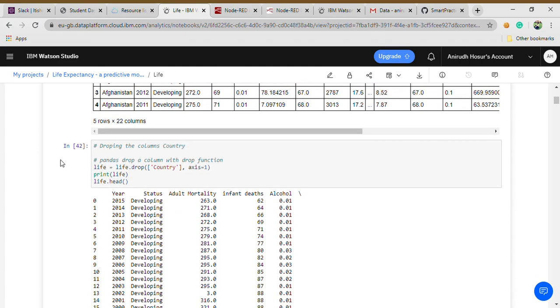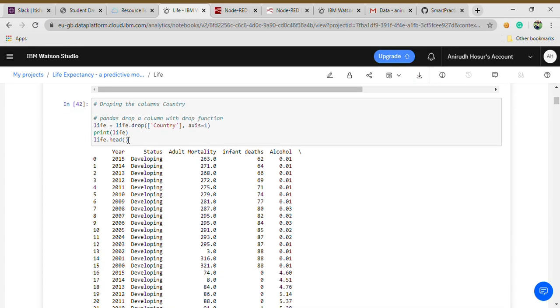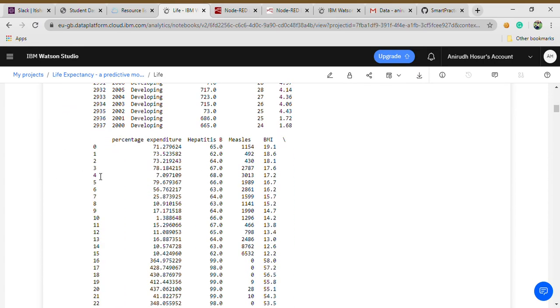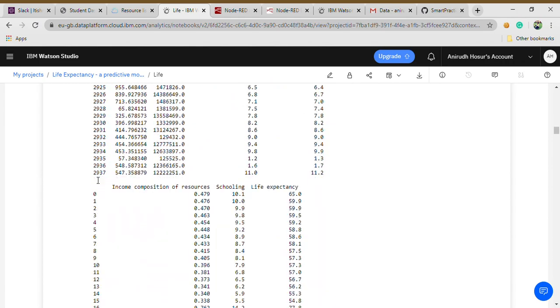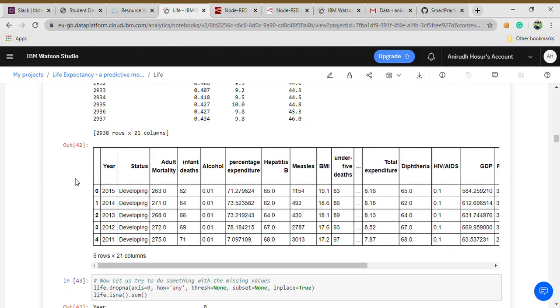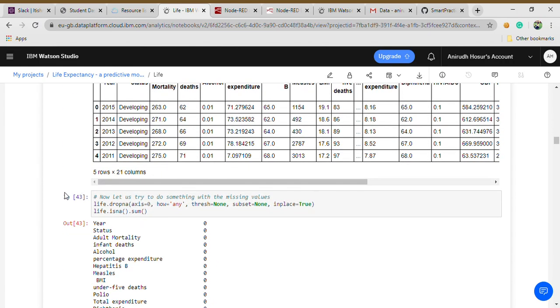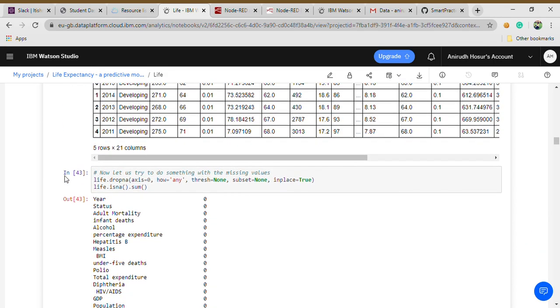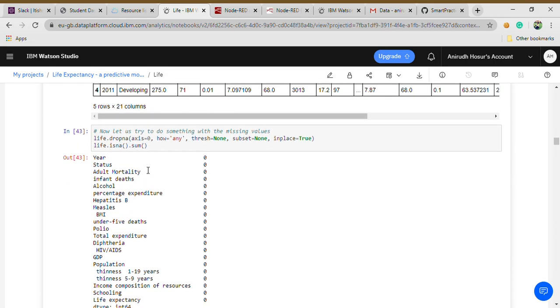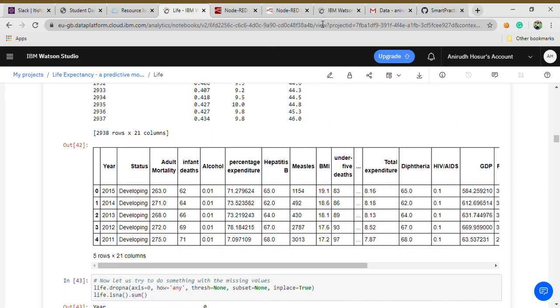Let's not worry about the accuracy. I'll show you how accurately I predicted that part. So I dropped the country column, and here's the rest of it. This is like Jupyter Notebook itself in that Anaconda IDE. It's pretty amazing. Okay, now here, what is happening is there are some missing values in the data.